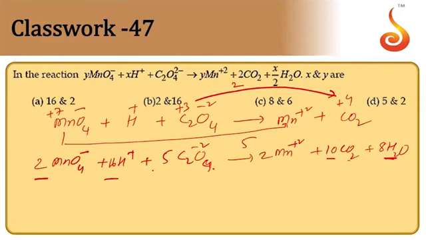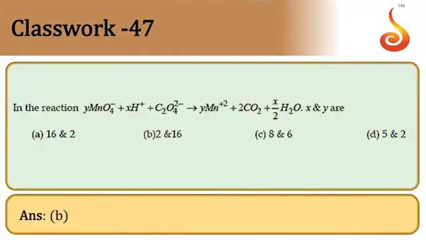So MnO4 coefficient is 2, that is Y is 2. And X is the hydrogen coefficient, so 16 comma 2. So answer is option A. 16 H plus ions and 2 MnO4 minus ions.